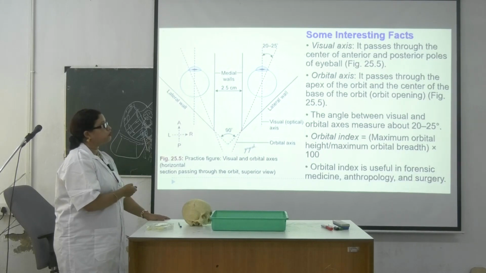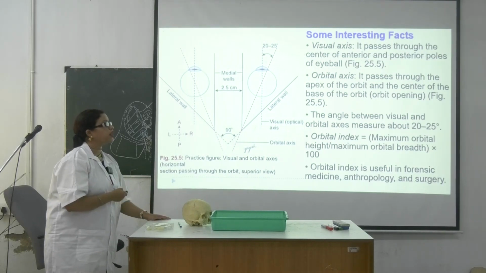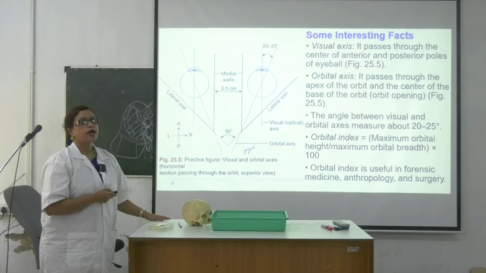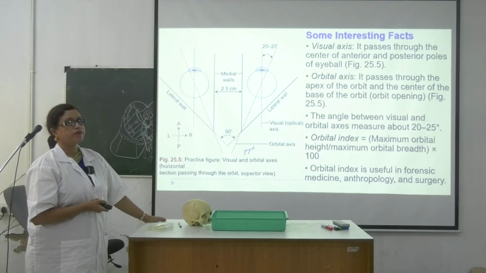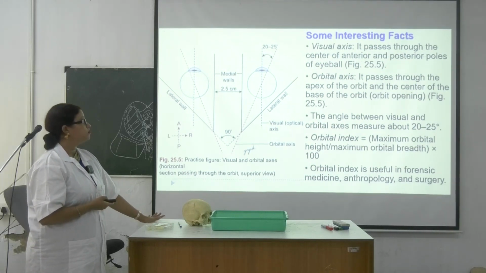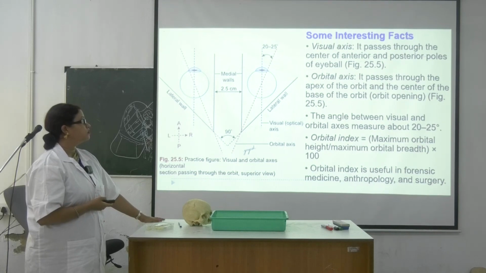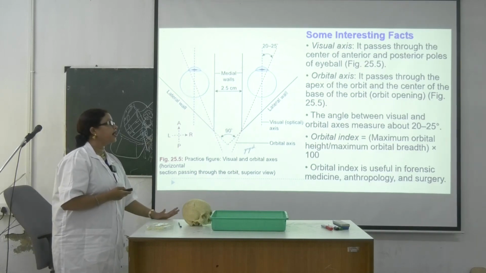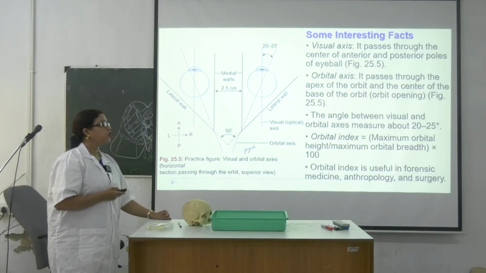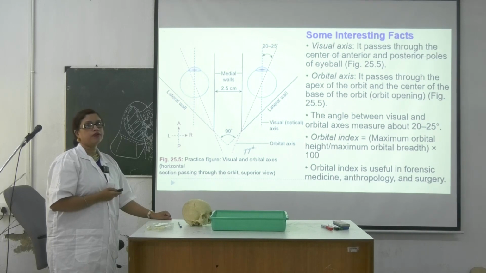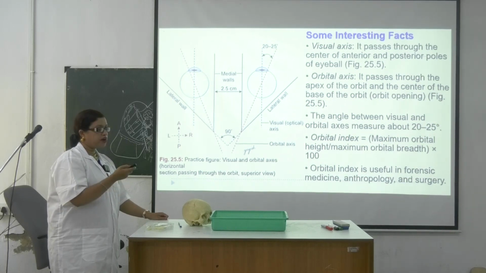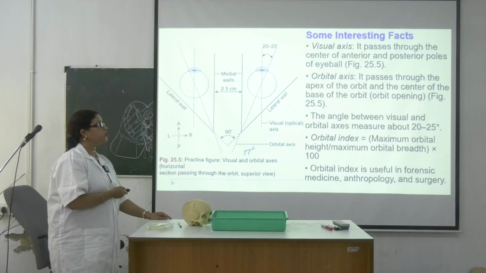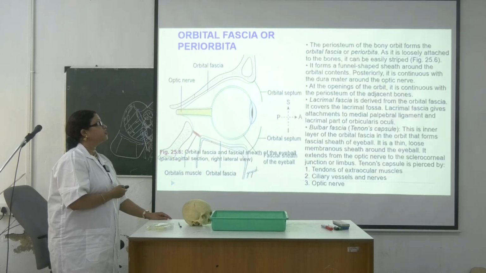This line is very important: the angle between the visual and orbital axis is about 20 to 25 degrees. Okay, there is another one, the orbital index, which is maximum orbital height divided by maximum orbital breadth into 100. That is important for surgery, anthropology and also forensic medicine.